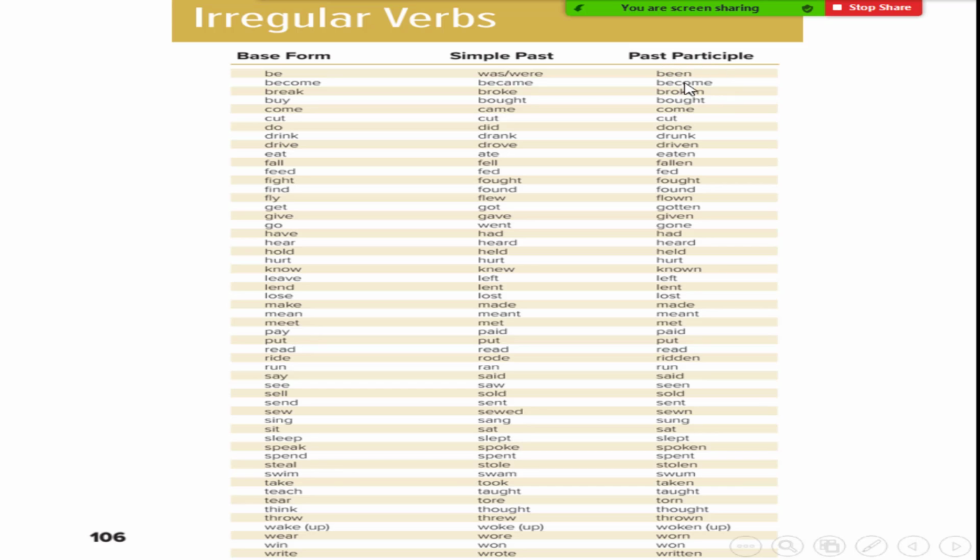Most of them are the same as the simple past. Okay, as this: bought. Okay. Cut. And also fed, found. Most of them you will find the simple past used as the past participle. And some of them are different, like broken. Okay, came, come, drank, drunk. Okay, this is the past participle which we use with the present perfect.